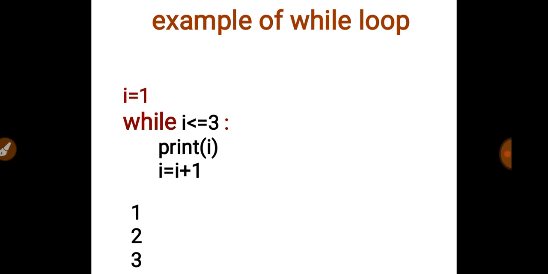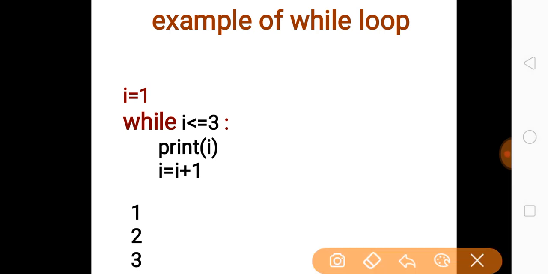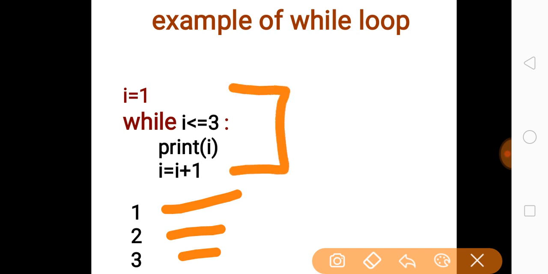If you see this image carefully, you will find the structure of the while loop that I have written in red ink. First, see the output of the loop: 1 2 3, this is our expected output. That means we want to just display consecutive numbers starting from 1 up to 3. To print these numbers we have written a code. This is a 4-line code that will print 1 2 3. So let's see how this code runs.